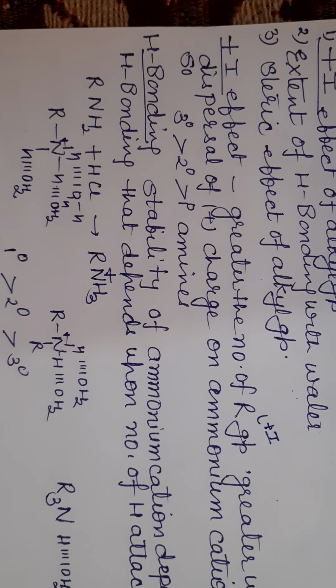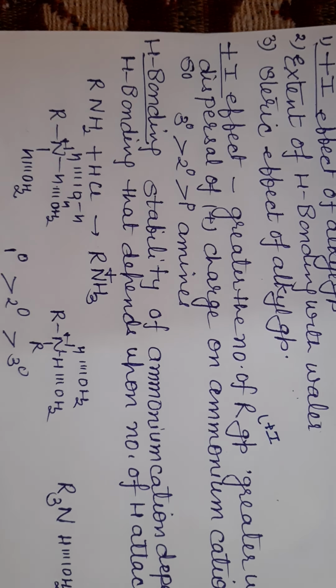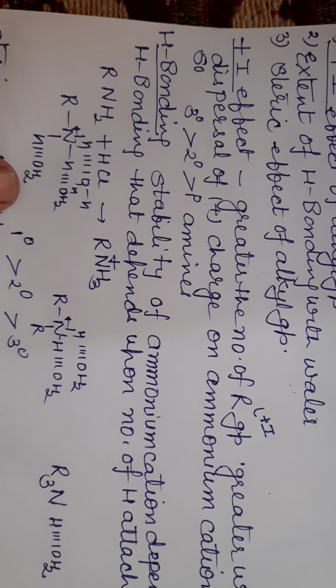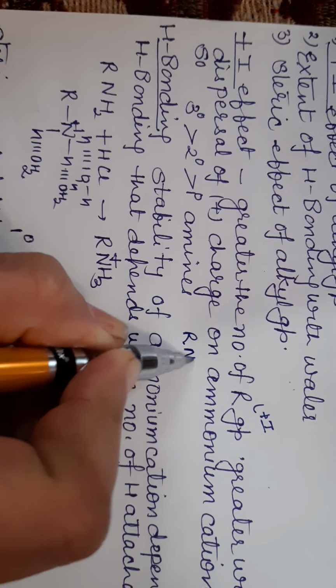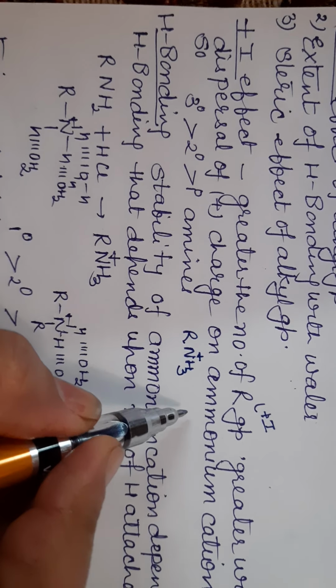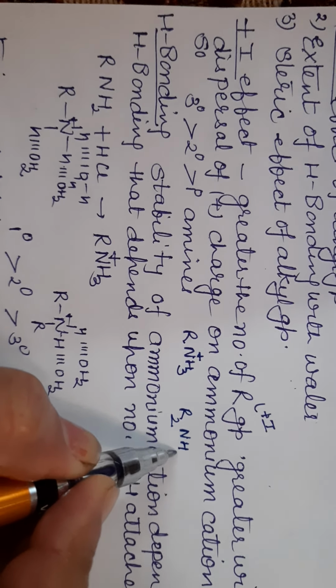See, this is your ammonium cation, which is formed in aqueous solution by reacting with water. In case of primary amine, we get RNH3+. In case of secondary amine, we get R2NH2+.